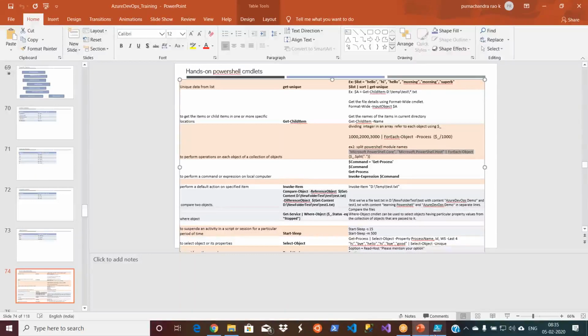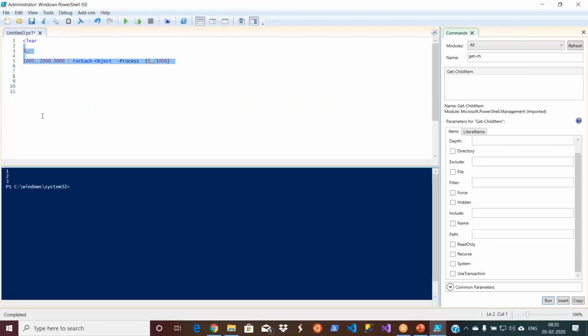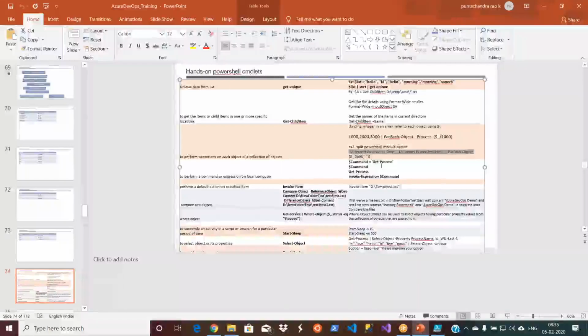So for that you will have commandlets like these. So you have Microsoft.PowerShell.Core, and then you also have Microsoft.PowerShell.Host, and we are doing for each object. So I missed one more command there. Let me go here and take this. I missed the last one. Split. Okay.